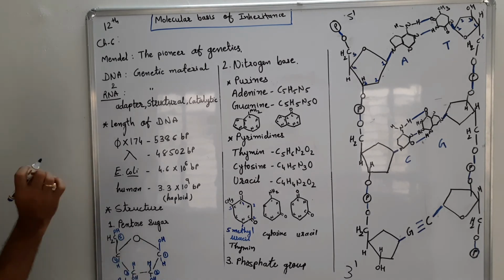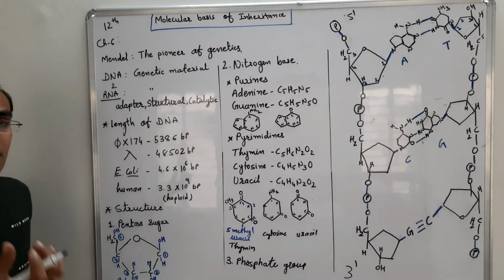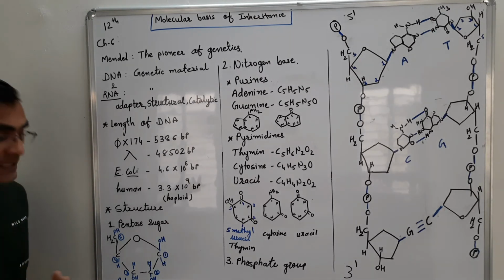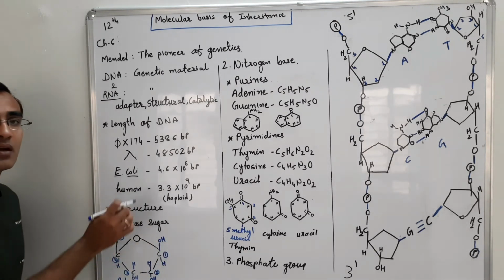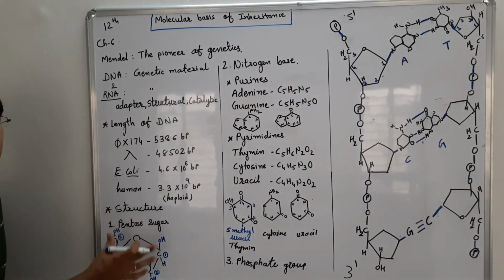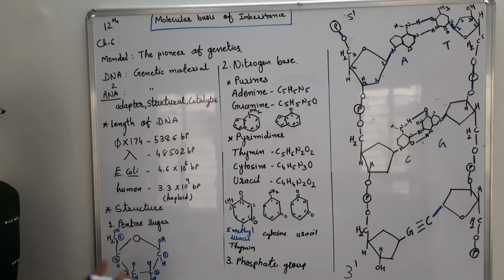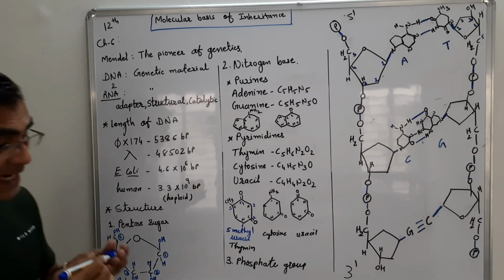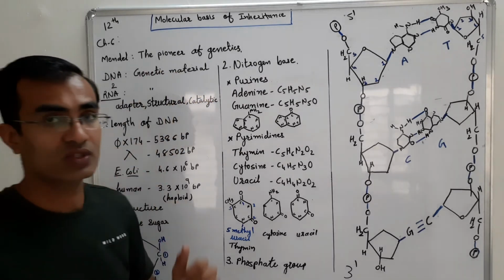So in DNA, the term is deoxyribonucleic acid, and RNA is ribonucleic acid. In the DNA, the OH group from the second carbon of the pentose sugar gets removed, that is why it is called the deoxyribose sugar. Since the deoxyribose sugar is bound in the DNA, it is called the deoxyribonucleic acid, that is DNA. And the second component present in the DNA is the nitrogen bases.